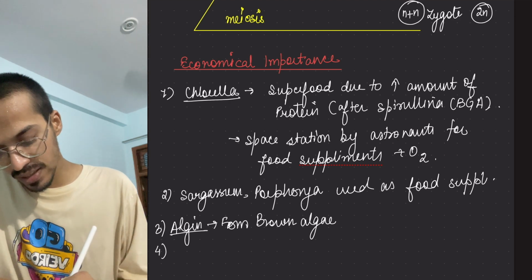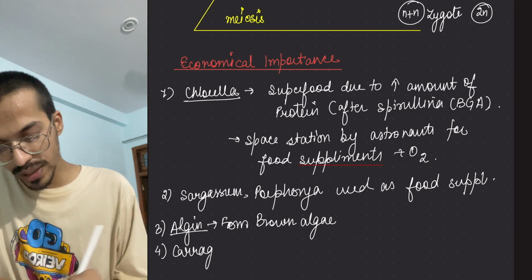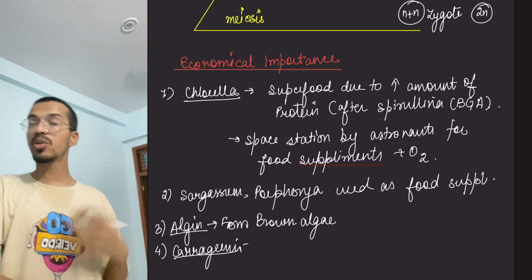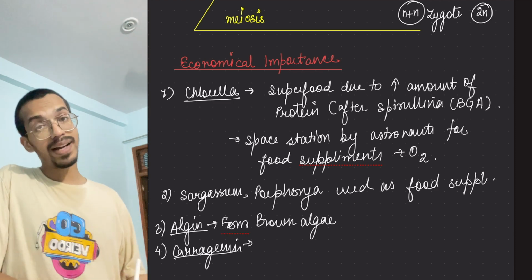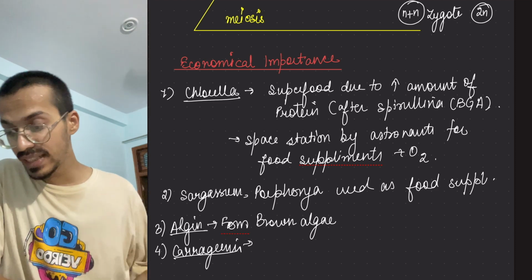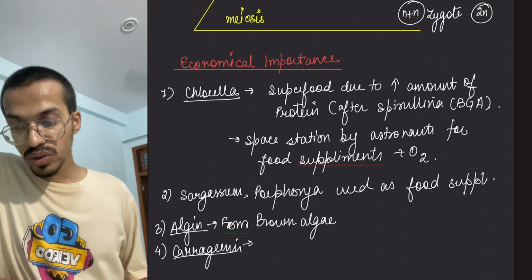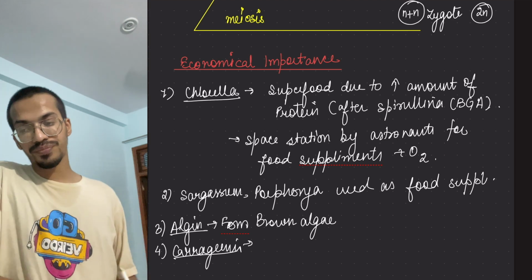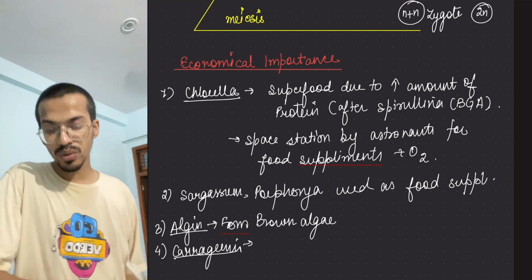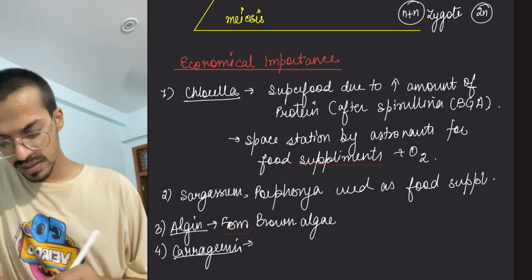Then we have even studied carrageen. I have told you it is obtained from Chondrus crispus, which is a red algae which helps in making jellies and all those things. Okay, so these things are there. So this thing you have to remember. And then there is what?